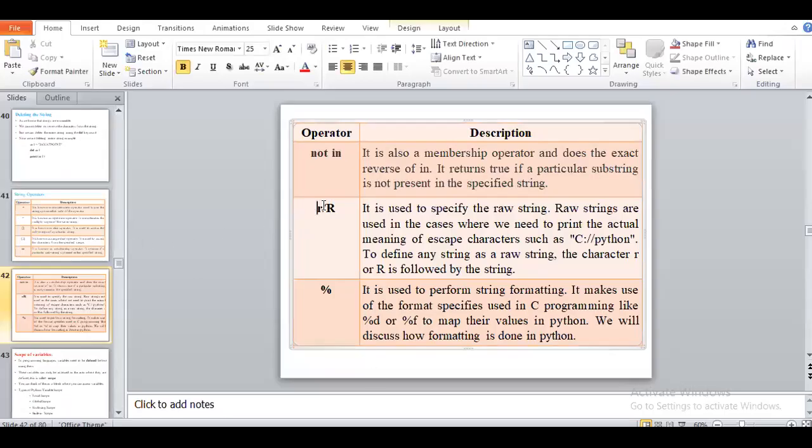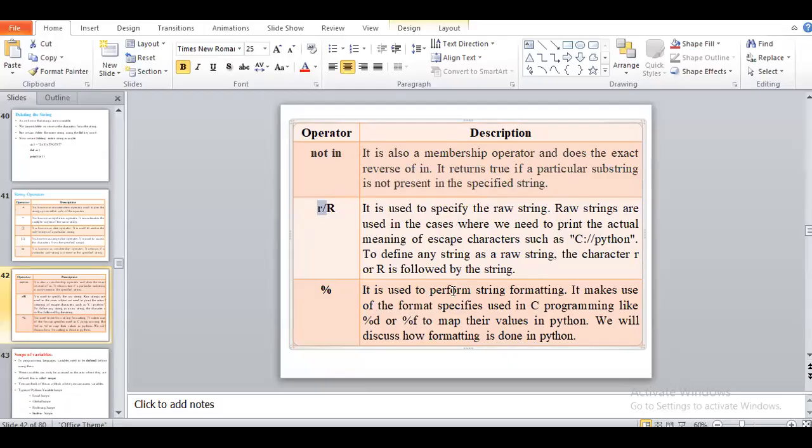Okay, next r, small r and capital R. It is used to specify a raw string. Raw strings are used in cases where we need to print the actual meaning of the escape characters. Many times we pass the path of our program.